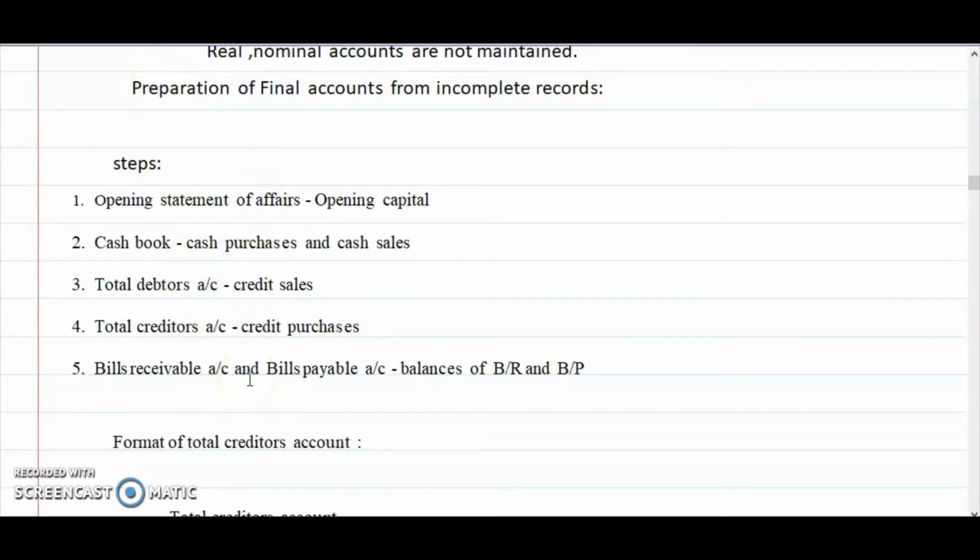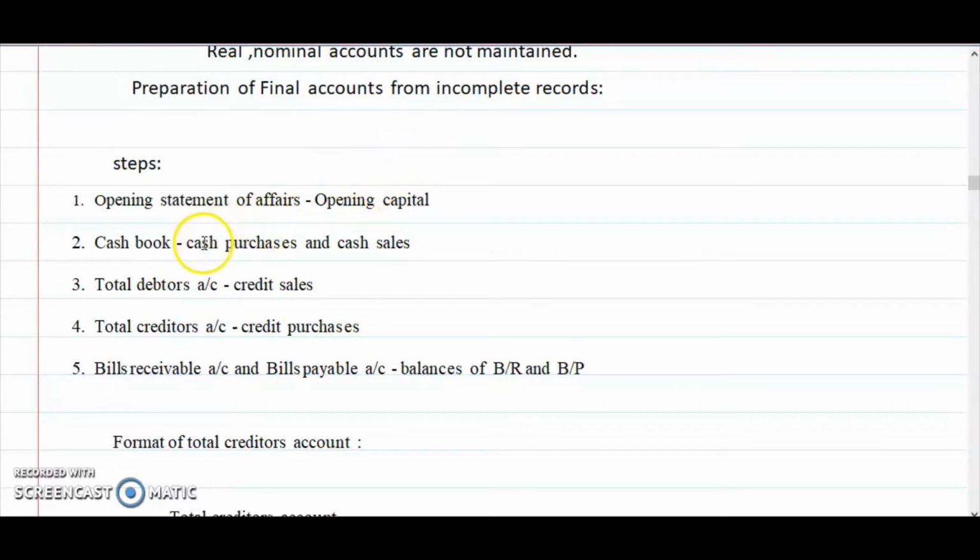Then only it will be easy for you. Many of you are asking doubts about why we are opening certain accounts and why we are not opening certain accounts. Once again, I repeat, listen carefully. First, we have to see whether all the information is there in the given problem. First, we need to check whether opening capital is given in the problem or not. If it is not there, we have to prepare the opening statement of affairs. Without this, we cannot do any final accounts of incomplete records. That's why I am telling.